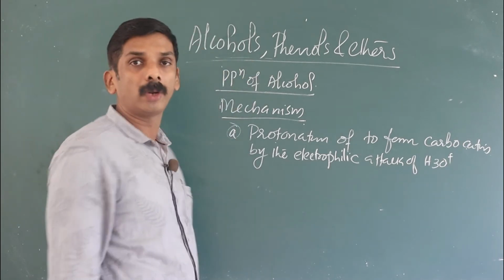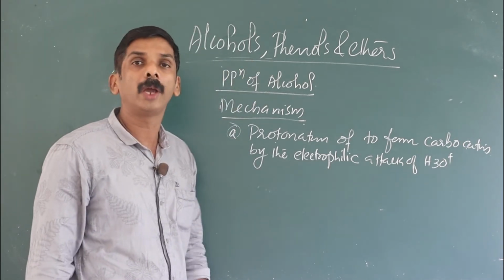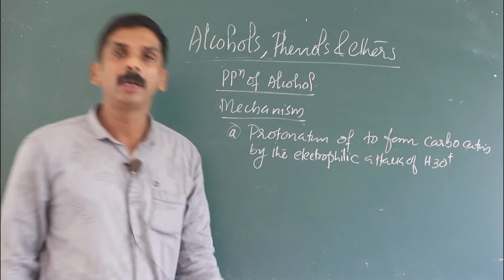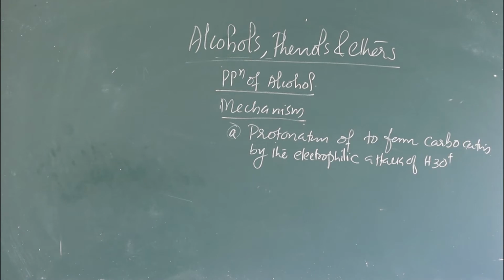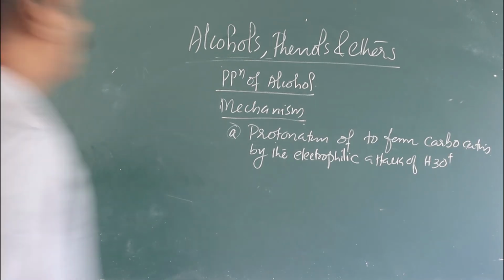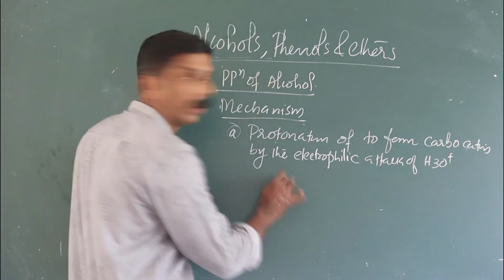H3O plus ion is called a hydronium ion. H plus is called a hydrogen ion and H3O plus is called a hydronium ion.